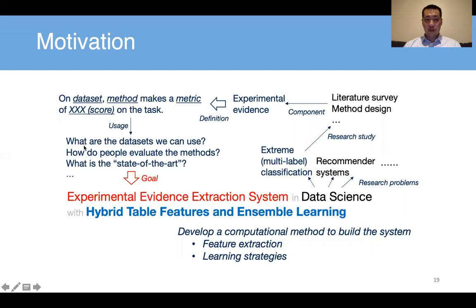We can use this information to answer questions like, what are the data sets we can use for a certain task? And how do people evaluate the methods? What kind of metrics, and what's the state of the art? So eventually we can get this kind of extraction system. So how can we do that? We propose to use feature extraction and different kinds of learning strategies. Let me introduce the details there.